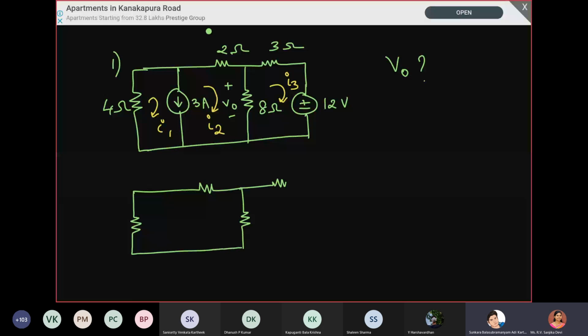Excuse me, ma'am. When a current source and a voltage source are in the same mesh only, do we have to take the super mesh? No. Whenever there is a current source, you have to remove it. That is the condition. It is not related to any voltage source. Whether you have a voltage source or not is not a problem at all. If there is a current source, we cannot write the voltage drop across it, and that is the reason we remove it and create the super mesh.